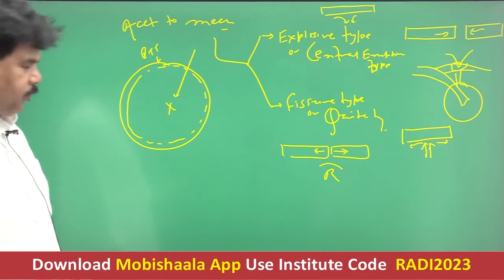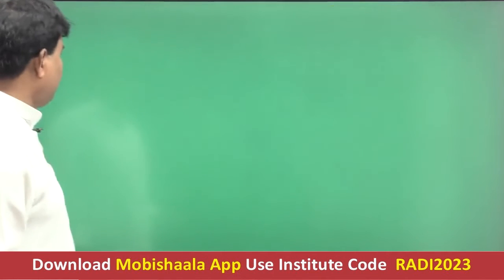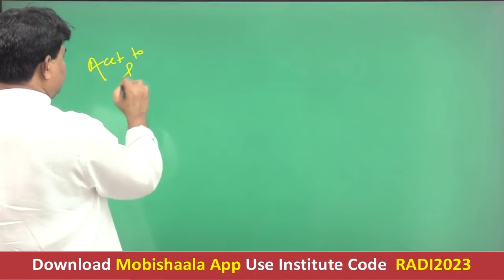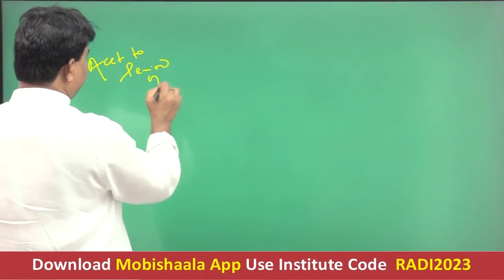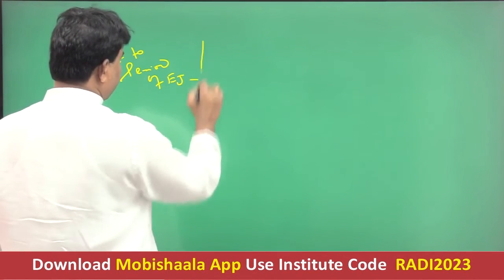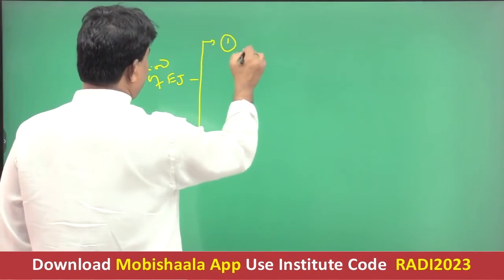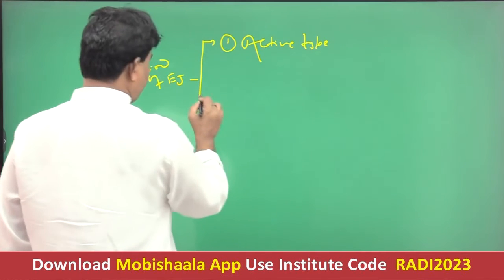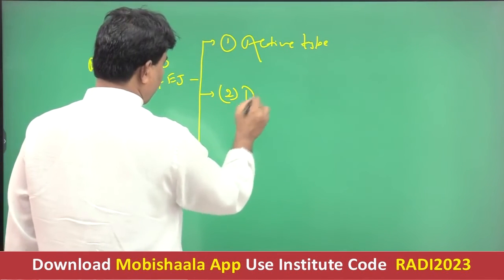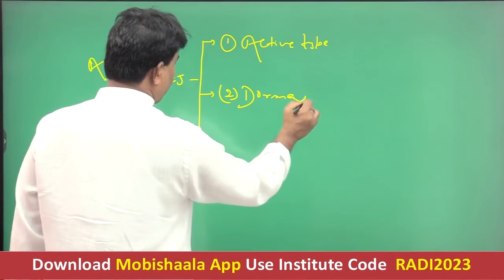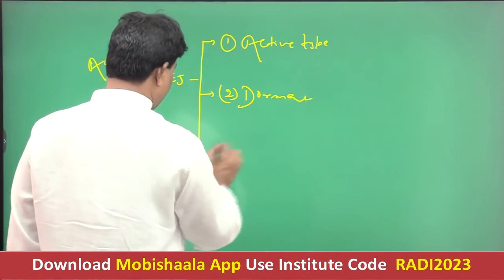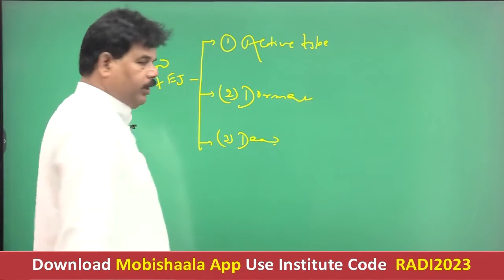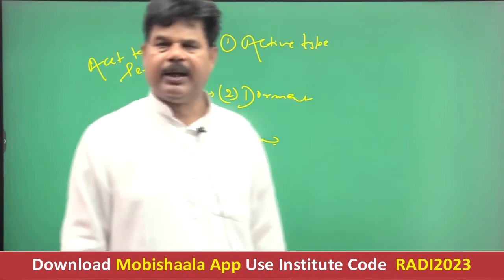Again, you see, on the basis of period of ejection, there are three types of volcano. First is active type. Second is dormant type, dormant volcano, and third one is dead. Getting well now? So according to the period of ejection, there are three types of volcano.